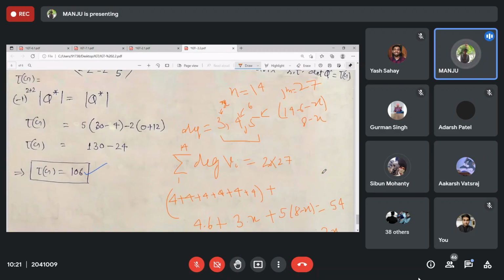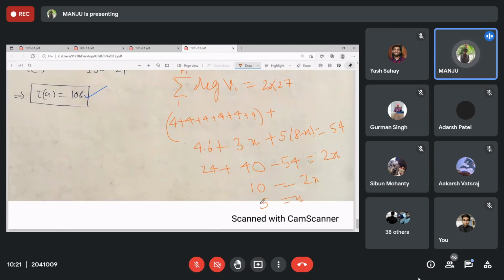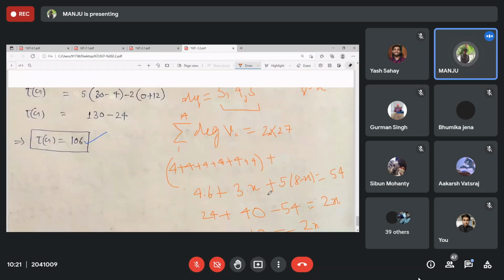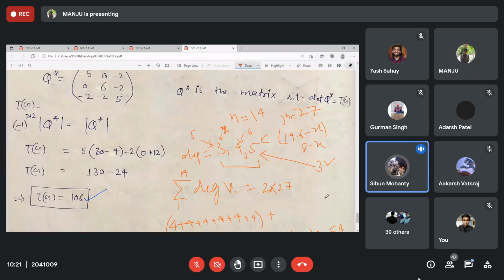It could also ask how many vertices correspond to degree 3 and 5. So if corresponding to degree 3 there are 5 vertices, then corresponding to degree 5 there are 3 vertices. Clear? Corresponding to degree 3, there are 5 vertices, and corresponding to degree 5, there are 3 vertices. Is there any doubt? No, ma'am.